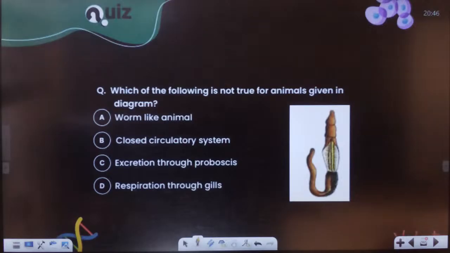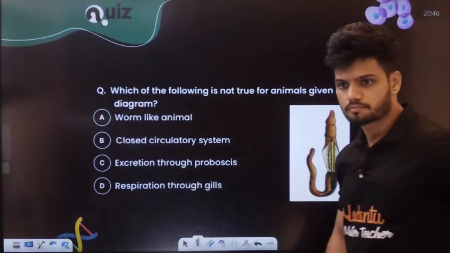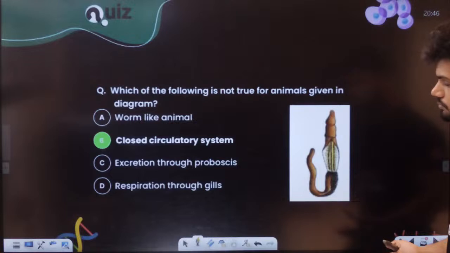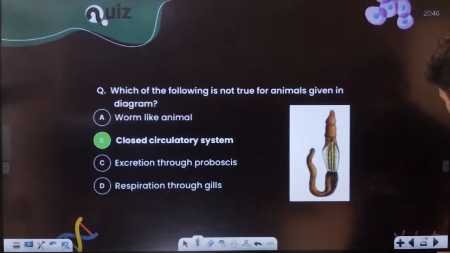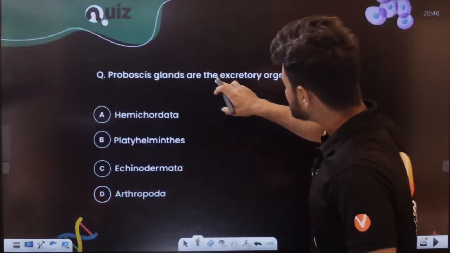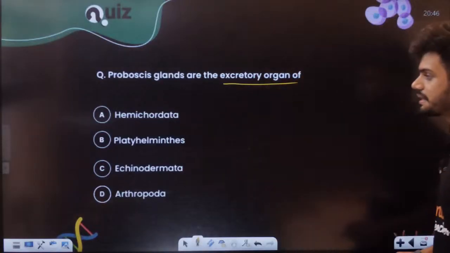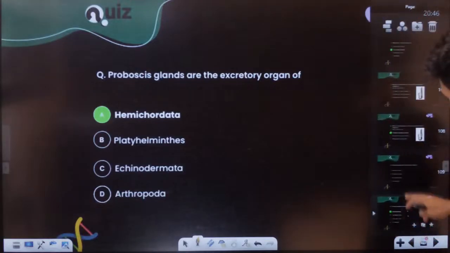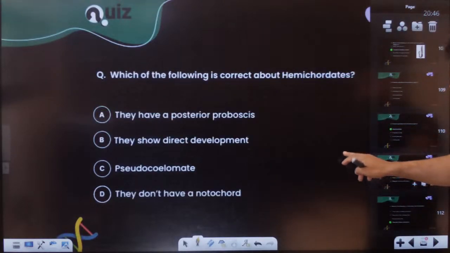This right here is Hemichordata; the Hemichordata is given to you. They don't have claws, students. Now, see this. Proboscis gland is the excretory organ. Just now we learned Hemichordata, students. Now, this is the last question.